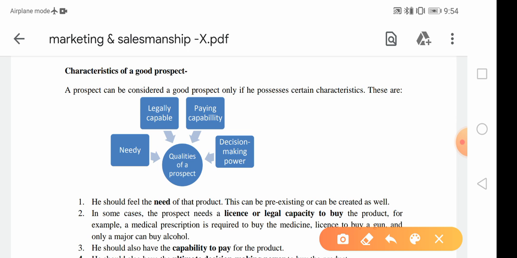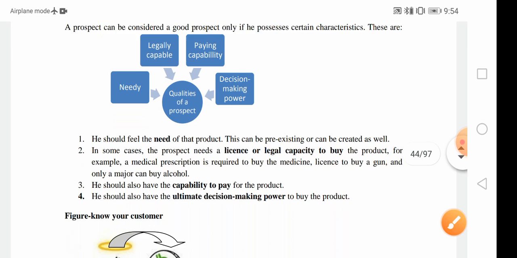A farmer, a street vendor or any other lower category or labor class people wouldn't have the paying capability to pay that particular amount for the car. So a limit of paying capacity is also required for a good prospect. Now, a good prospect must have decision making power. These four things are the main characteristics of a good prospect.